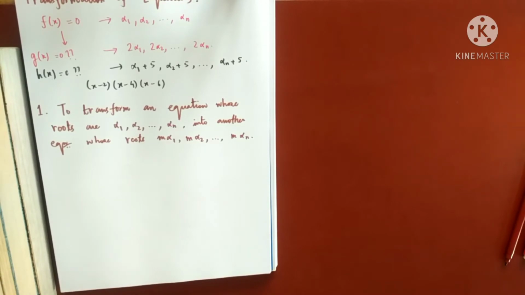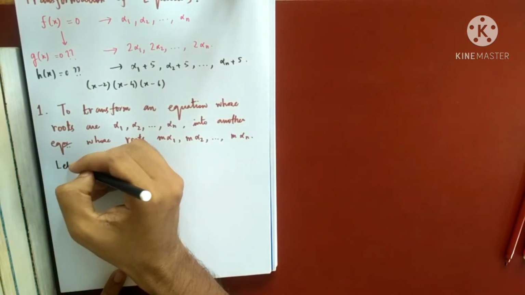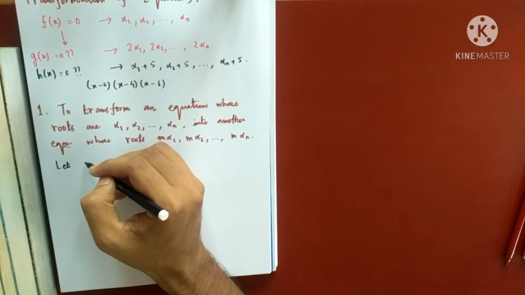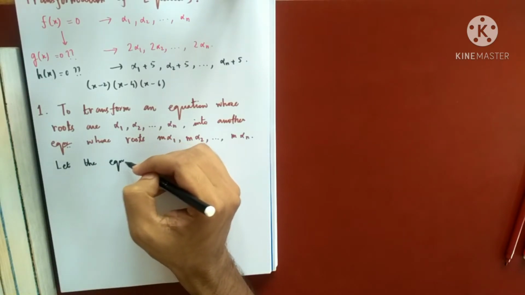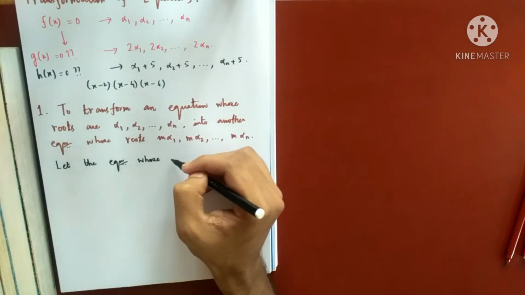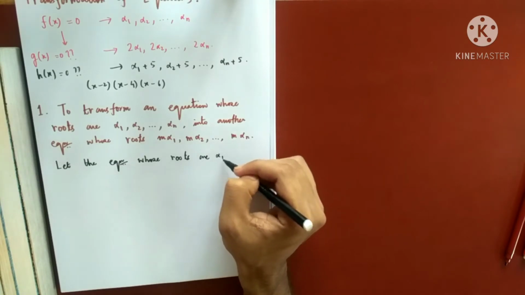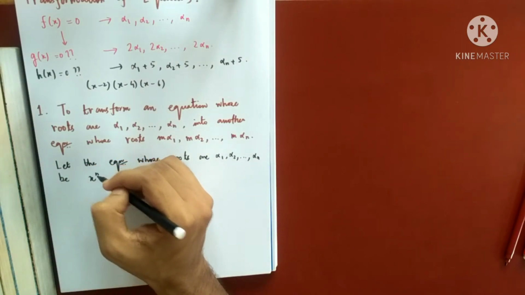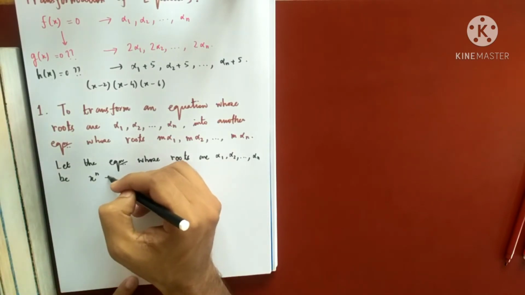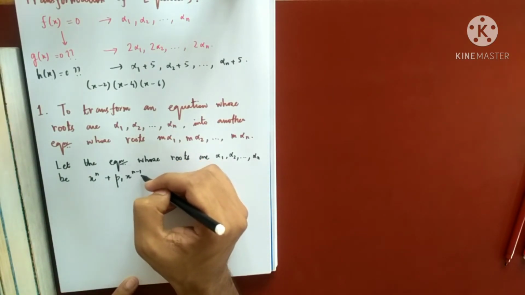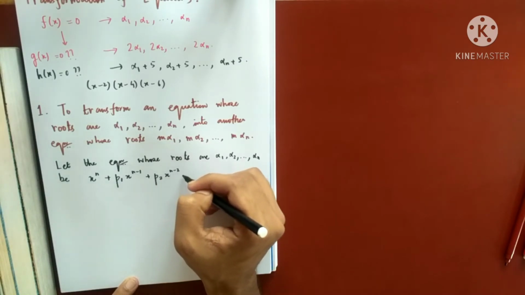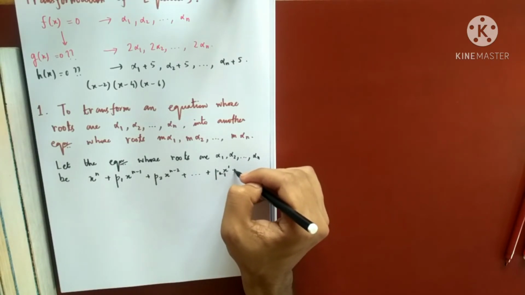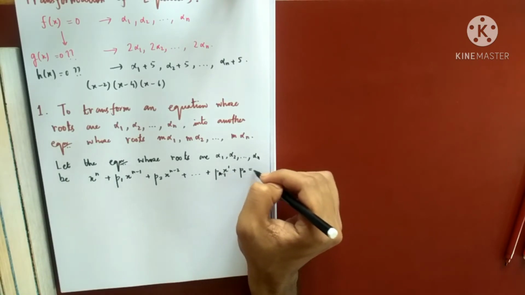Let's see how to start. Suppose I assume my equation, whose roots are alpha 1, alpha 2, dot dot dot, alpha n, to be this equation: x to the power n plus p1 x to the power n minus 1 plus p2 x to the power n minus 2, and so on, up to p(n minus 1) x to the power 1, plus pn equals 0.